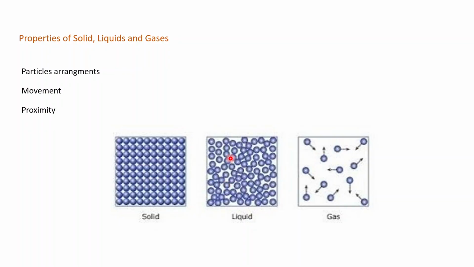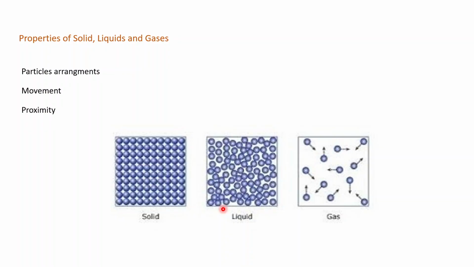To understand the properties of solid, liquid, and gases, you must look carefully at the pictures of solid, liquid, and gas particles. If we look at them, we can easily differentiate all the properties with respect to these three points.